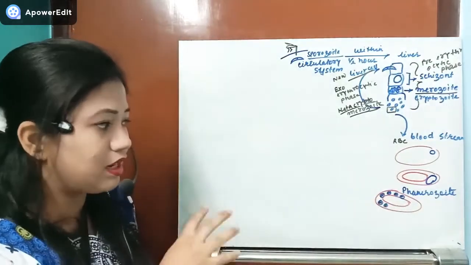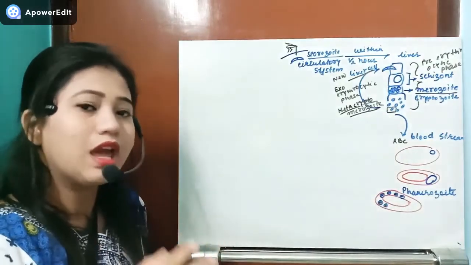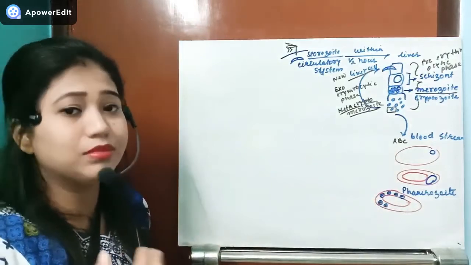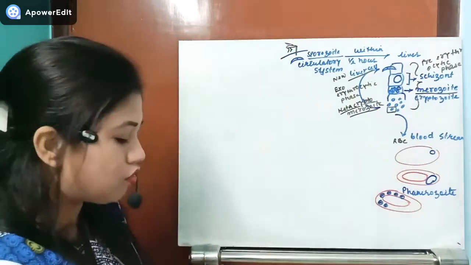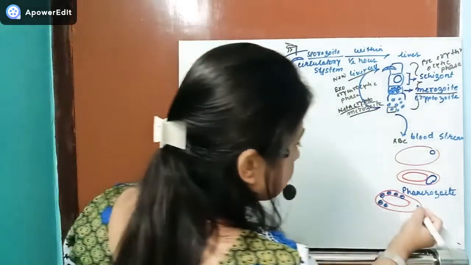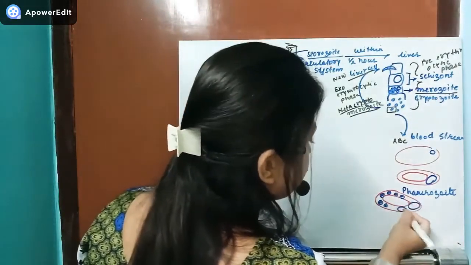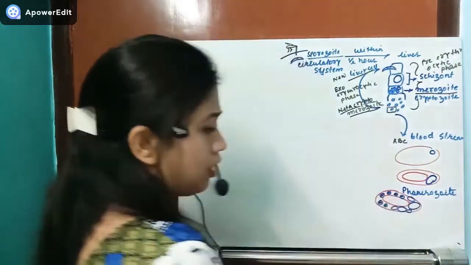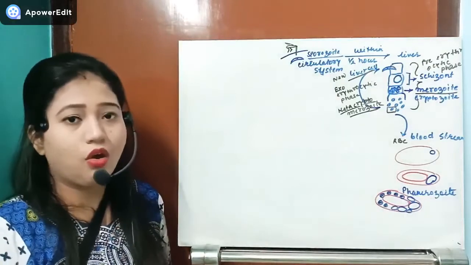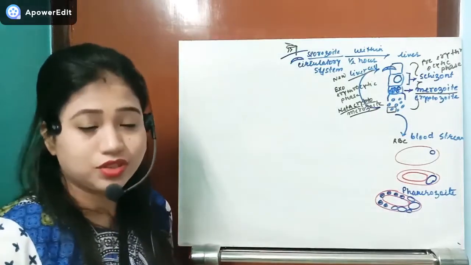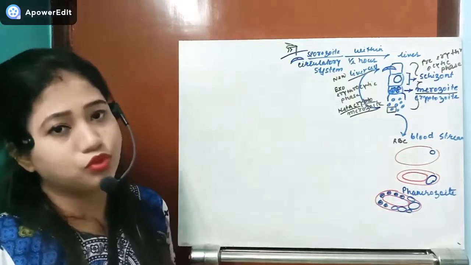This dot here is actually derived from the RBC's hemoglobin. So these are the phanerozoites, and those phanerozoites will also increase their number. Okay, and along with that it will also produce the dots, or those toxins. Those toxins are known as hemozoin.